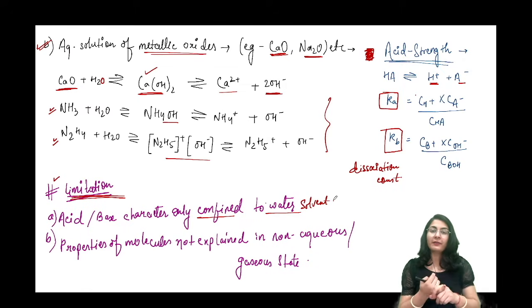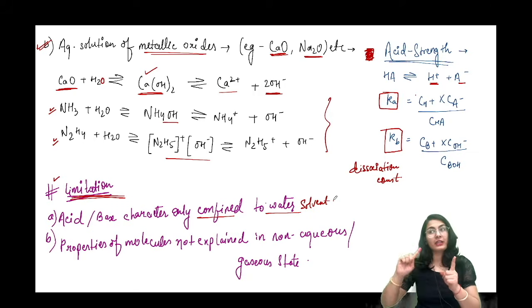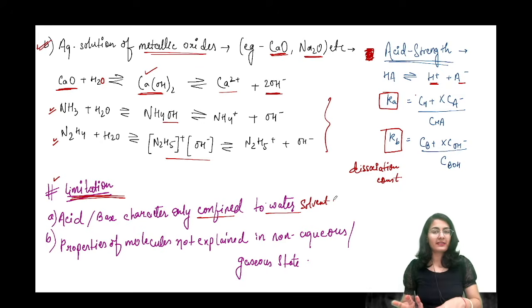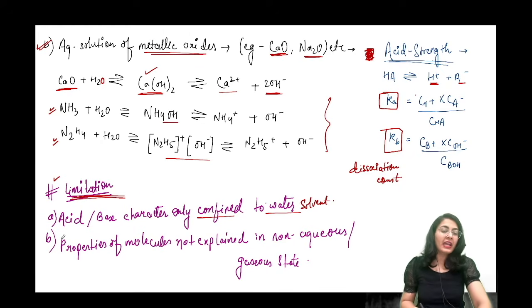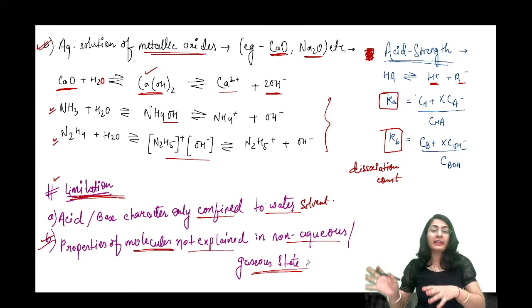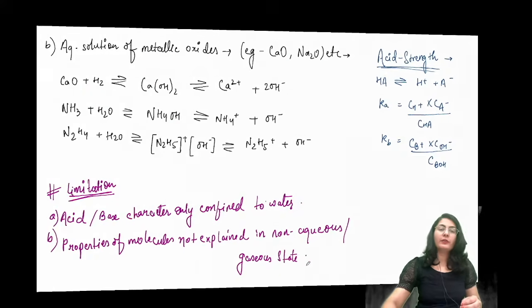What is an acid in water is not necessarily an acid in another solvent. We will see that shortly. Now, properties of molecules are not explained in the non-aqueous or gaseous state. So it is only explained in the water solvent, not in the gaseous state or the non-aqueous state. We will discuss that also.